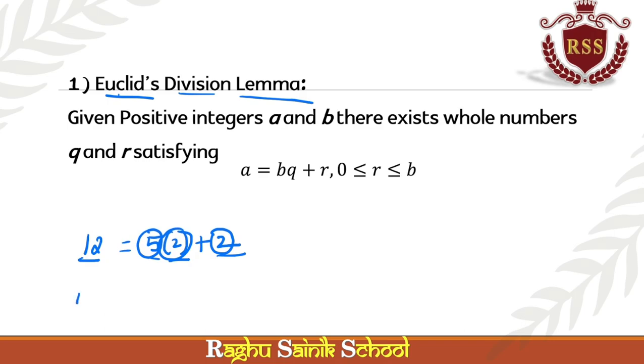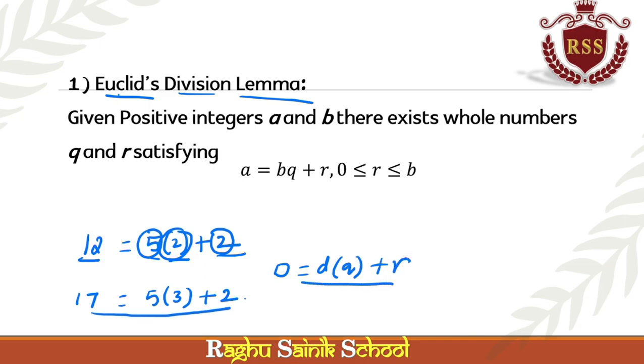If you take any number, I will take 17. 5 into 3 is 15, plus 2, it makes 17. This is called Euclid's division lemma. Dividend is equal to divisor into quotient plus remainder. You have to remember. No teacher teaches like this. Please listen carefully. What is Euclid's lemma? Dividend is equal to divisor into quotient plus remainder.